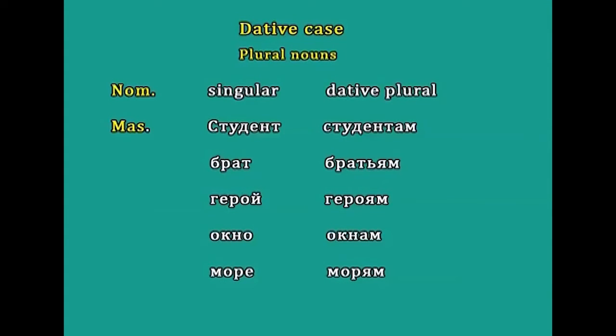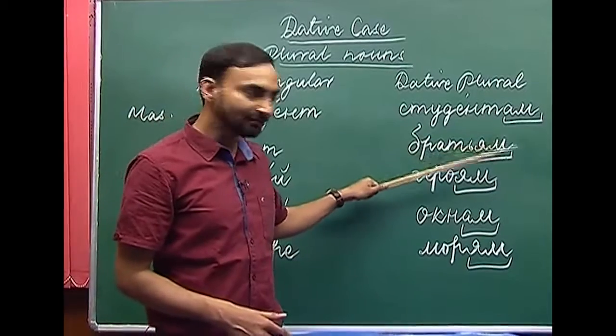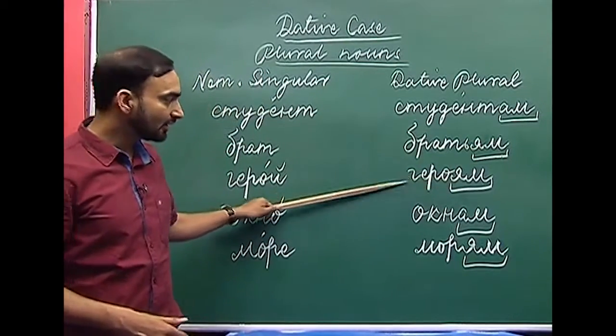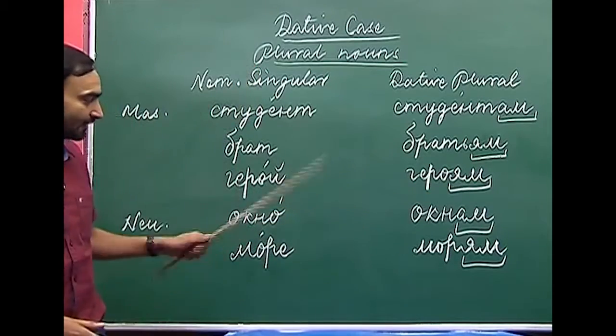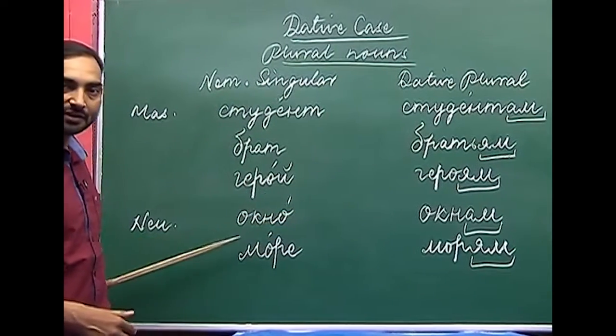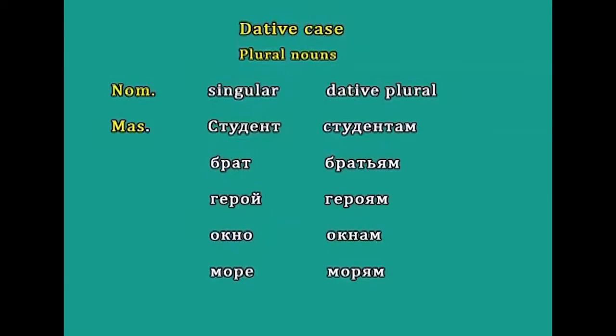The next masculine noun we have is giroi. Giroi is hero. So, what happens when we use giroi in the dative case in the plural form? So, again similar to bratyam, we use yam here. Giroyam. The next one we have is akno, which is a neuter gender noun. Akno, we add am to get its dative case plural form.